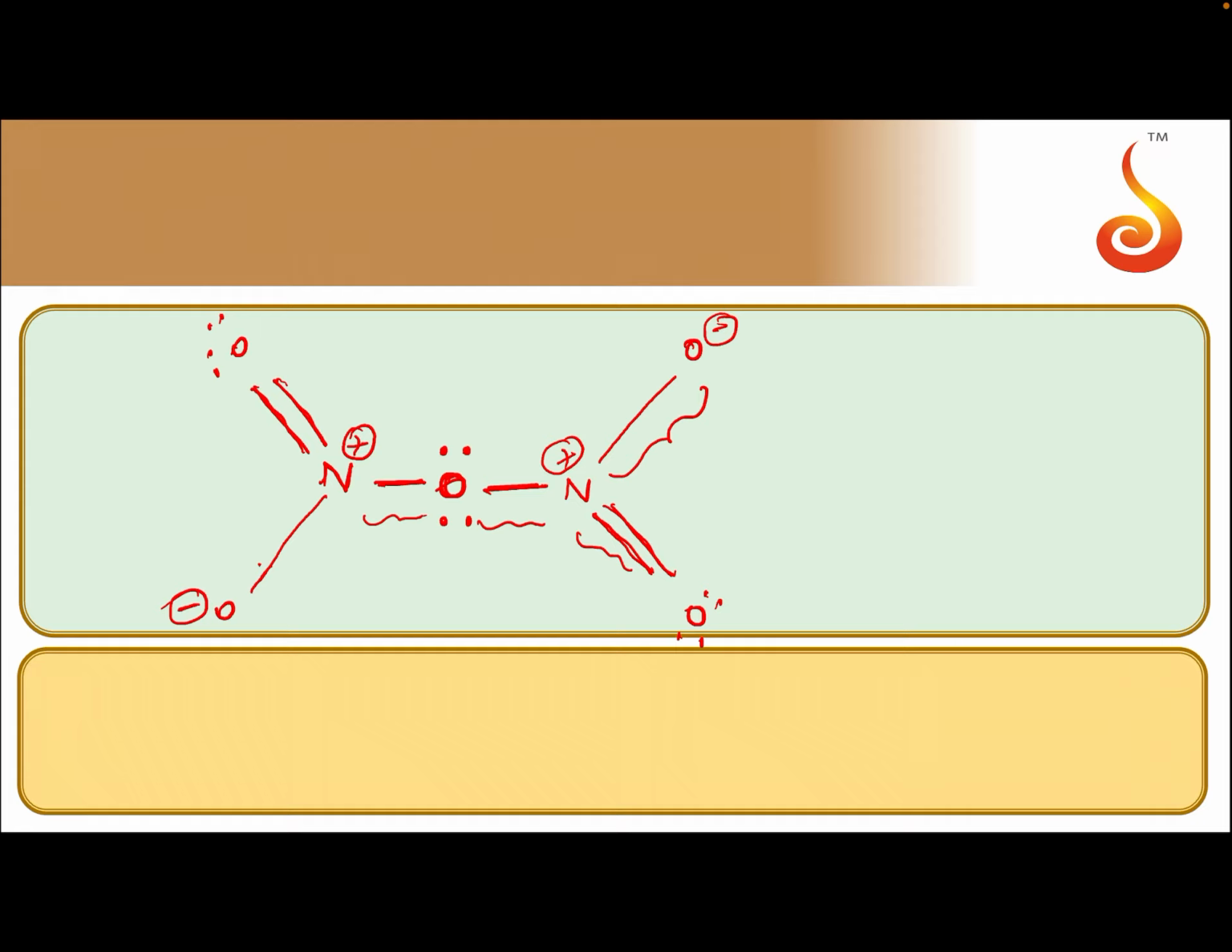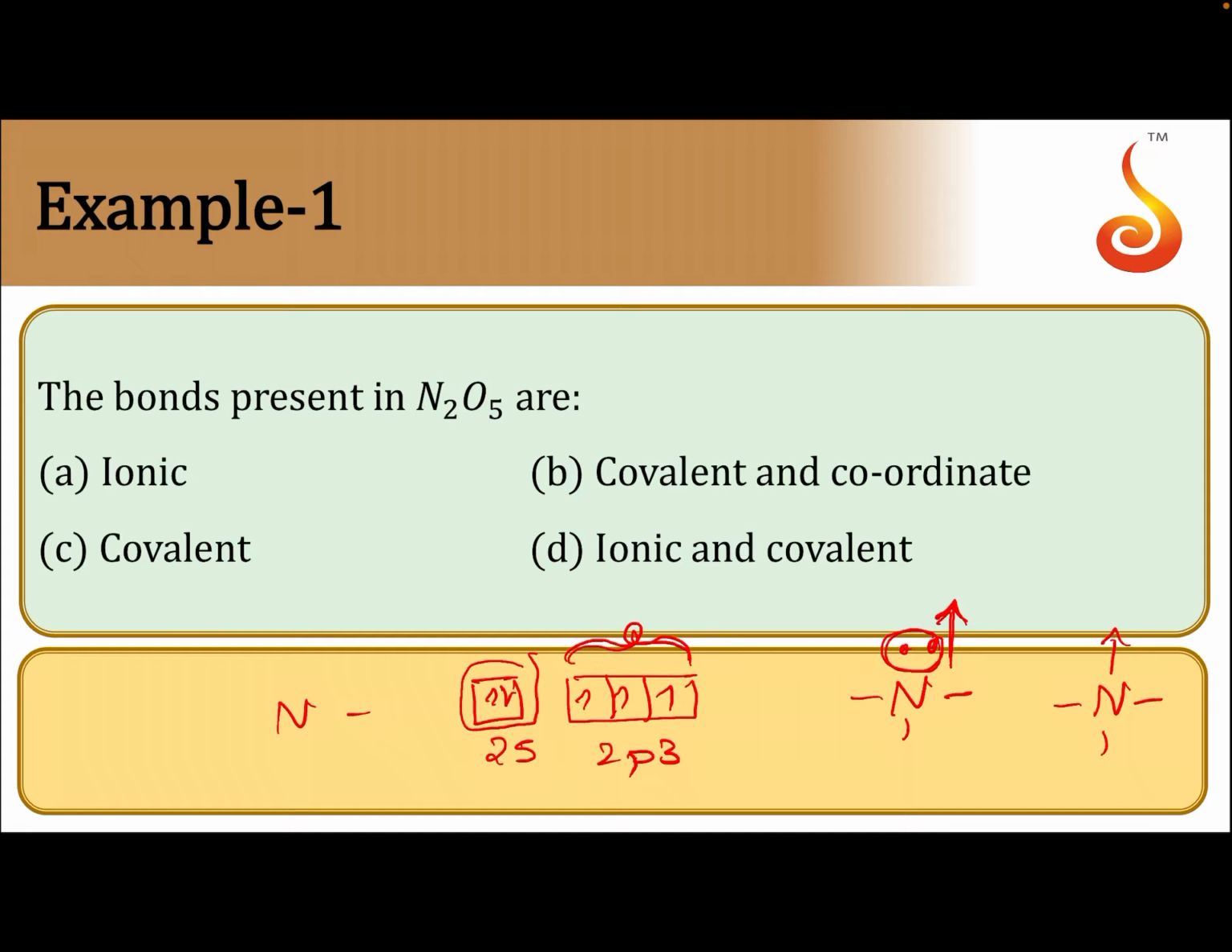So what is your answer here? What is the question given here? The bonds present in N2O5. Both nitrogen and oxygen are non-metals. So bonding between two non-metals will be covalent, but not ionic. An ionic bond will be formed between a metal and non-metal.